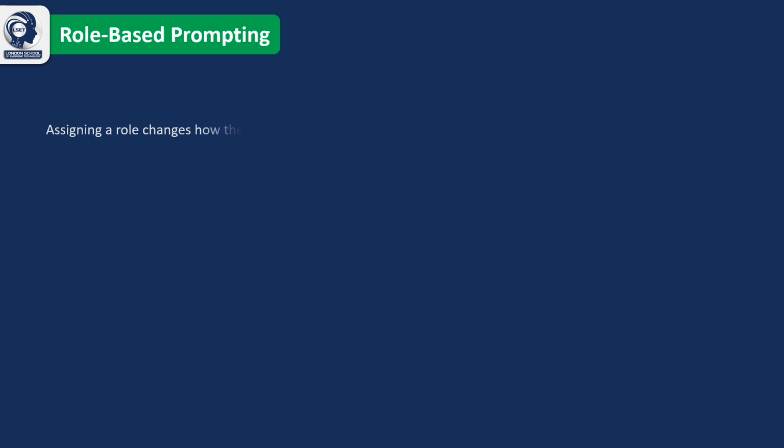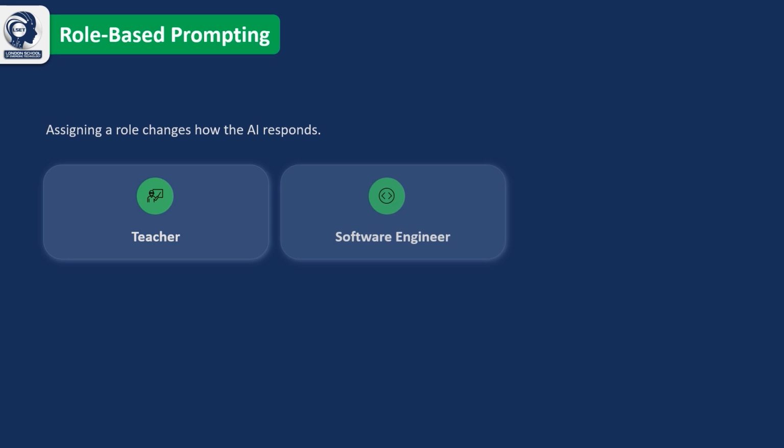Another effective technique in prompt engineering is role-based prompting. As we've already seen, the AI follows the instructions you provide. One of the simplest ways to improve its responses is by assigning it a specific role. For example, if you ask the AI to act as a teacher, it will explain concepts in a clear and educational way. If you assign the role of a software engineer, the response will become more technical and solution-focused.